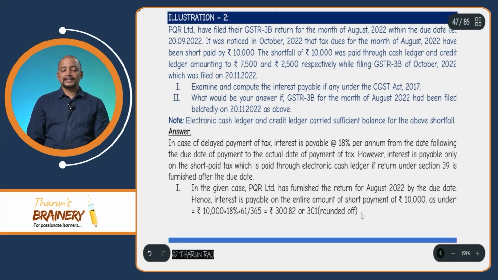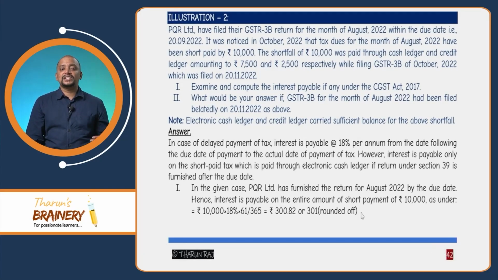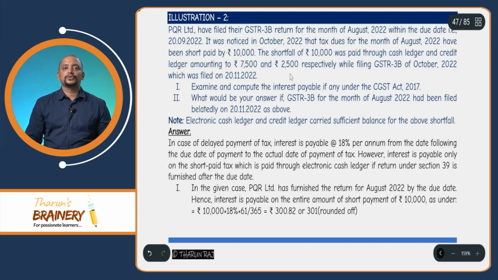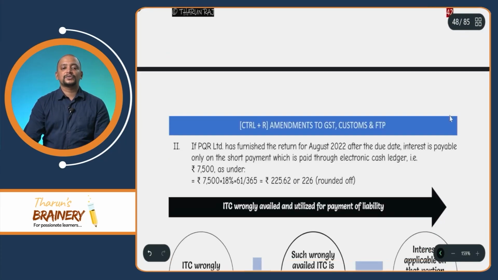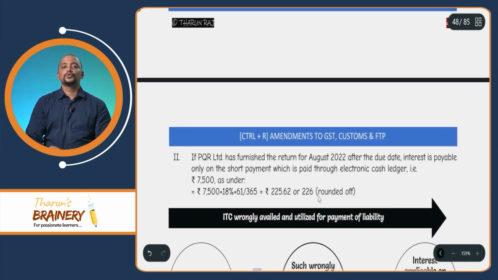Then the second situation is, what will be your answer if GSTR 3B for the month of August has been filed belatedly on 20th November? Now in that case, on this 10,000 rupees, interest will be payable not on the entire 10,000, only on that portion which is paid using the cash ledger, because there is a delay in filing 3B. So how much is paid using cash ledger? Paid through cash ledger and credit ledger, 7,500 and 2,500. Only on 7,500 interest will be computed. Same way, 7,500 into 18% into 61 divided by 365. So that's how the interest will be computed in this case. So that will come to 226 rupees.